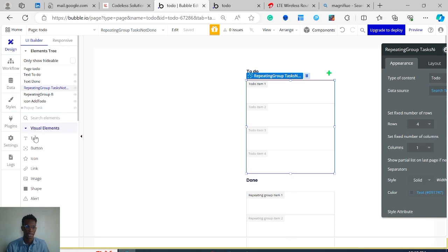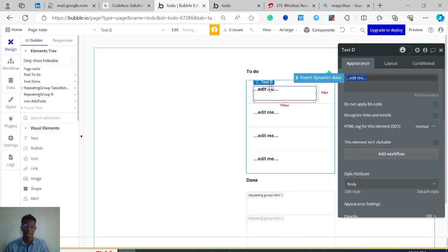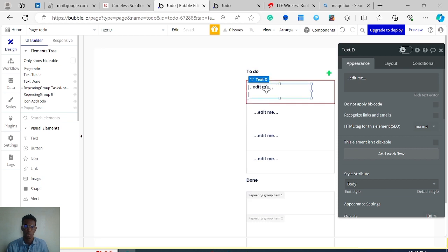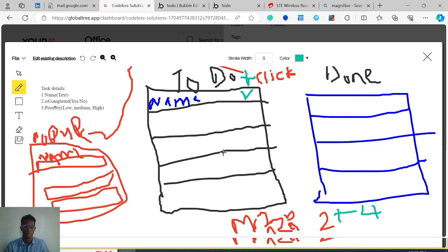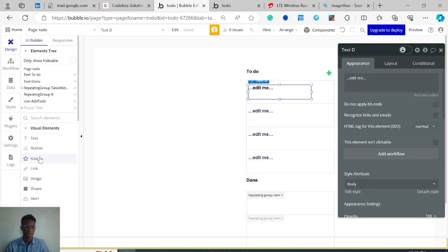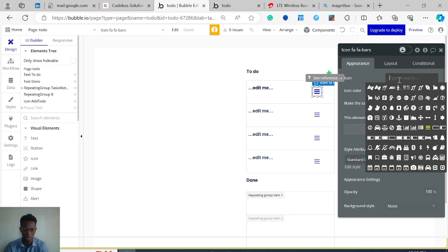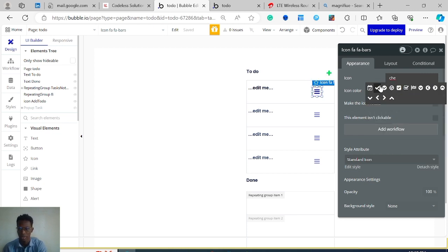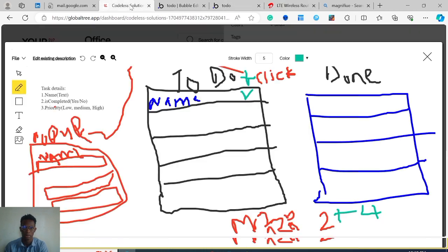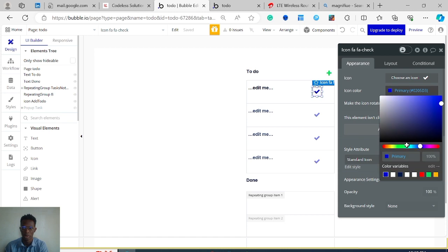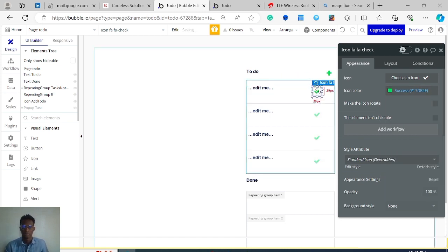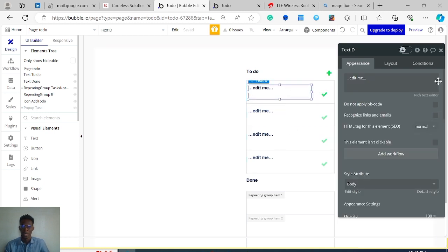Then inside the list we need to have a text to then show. Don't forget our UI. We're going to have a name, each one of the names over here, and then a button, or an icon rather, to mark it as complete or not. So I'm just going to look for check mark, yeah, something like this. What color did we give it here? Okay, the same green. Alright, let me just shift this a little towards the edge.